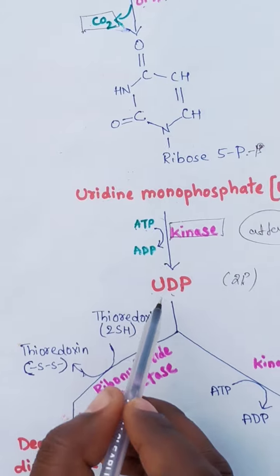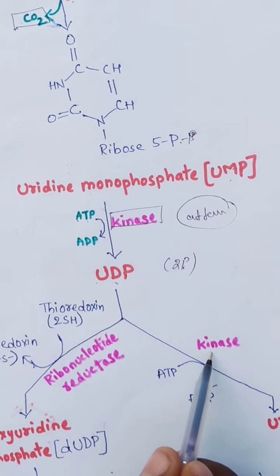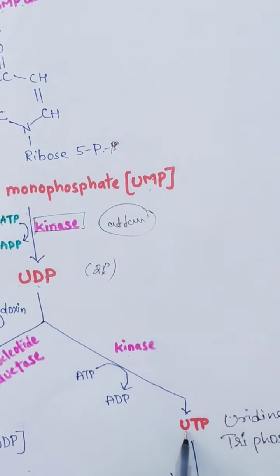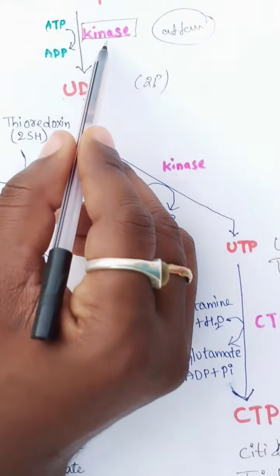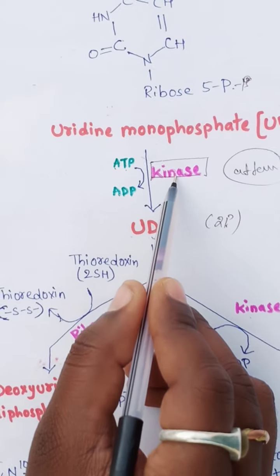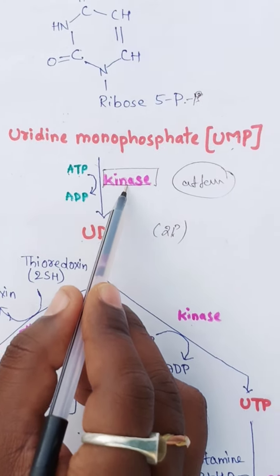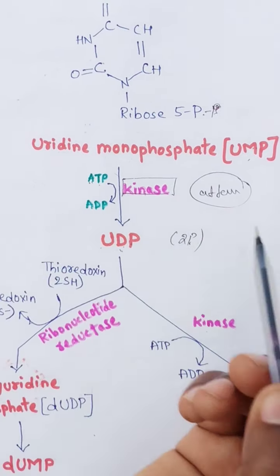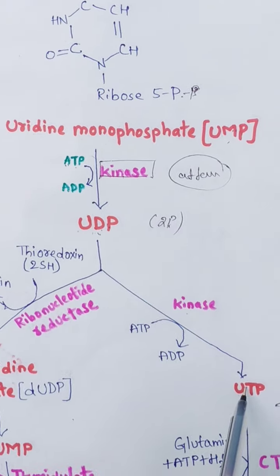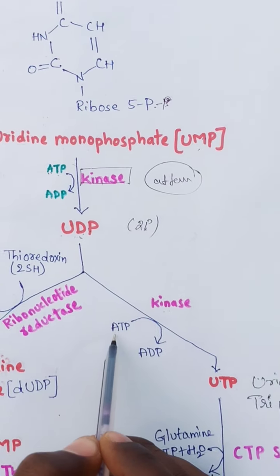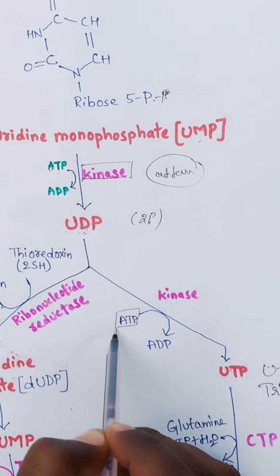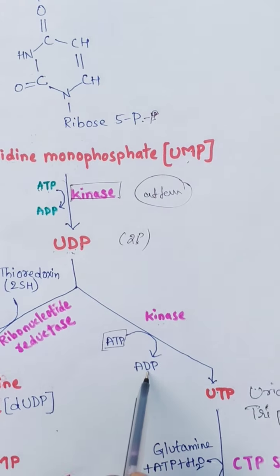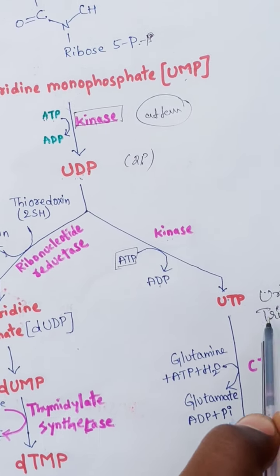In the presence of a kinase enzyme, UDP produces UTP. Here UMP is converted to UDP by addition of ATP, and UDP is converted to UTP by adding another phosphate, with ATP converted to ADP. It produces uridine triphosphate.